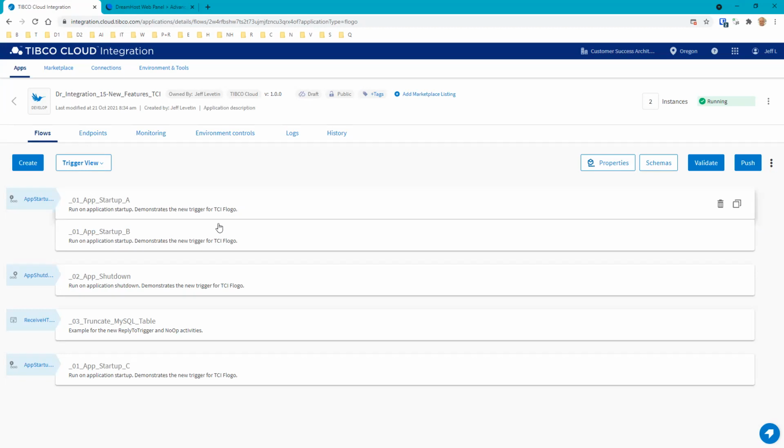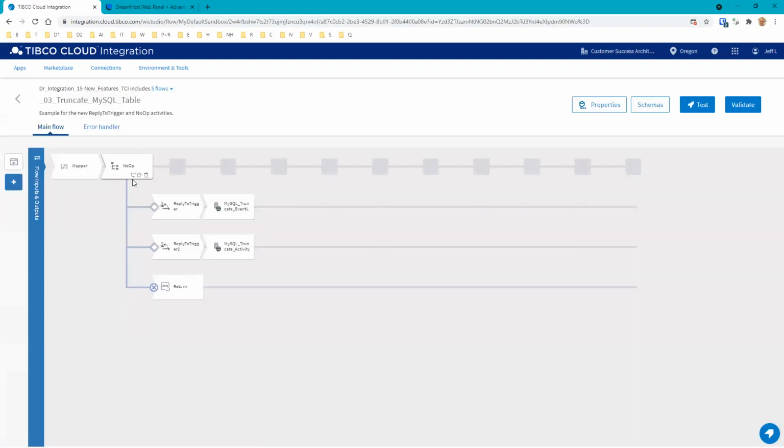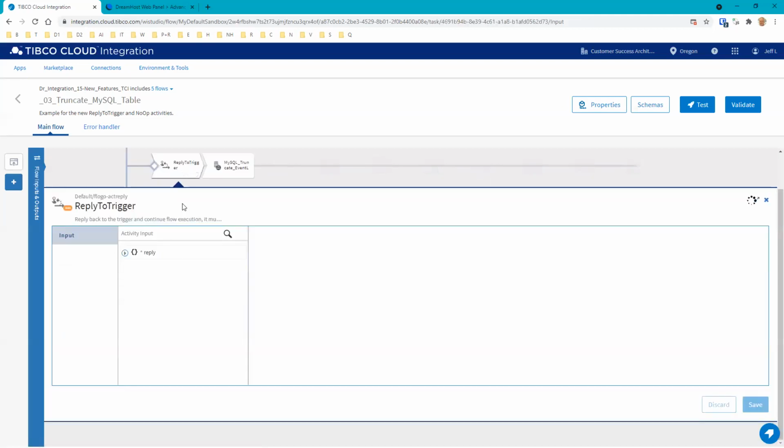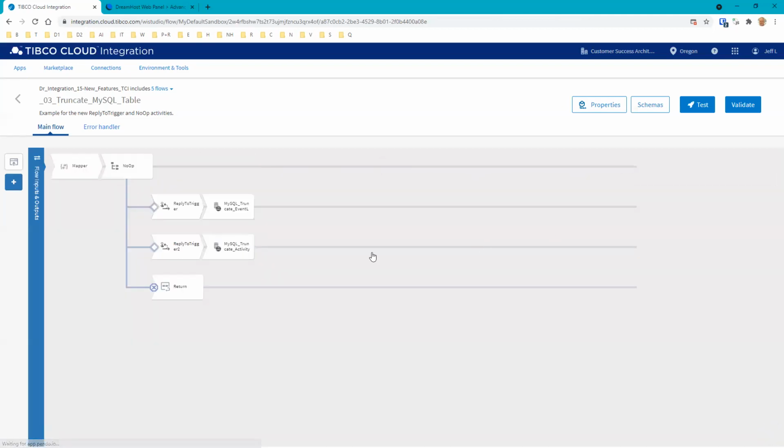Now let's look at what this truncate table looks like. We have 2 things: we're using the NoOp, but we're also using the ReplyToTrigger. Previously in Flogo, you'd have to execute all of the activities within the flow before you could return.